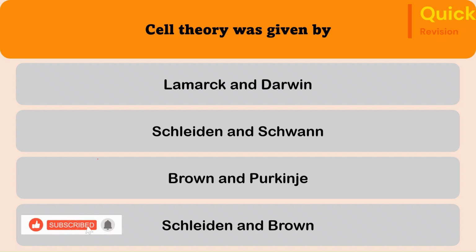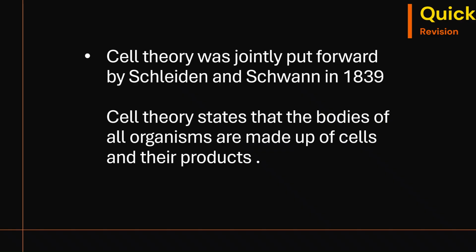The first question is: cell theory was given by Lamarck and Darwin, Schleiden and Schwann, Brown and Purkinje, Schleiden and Brown. The correct answer is Schleiden and Schwann. They have jointly put forward the cell theory in 1839. It states that the bodies of all organisms are made up of cells and their products.